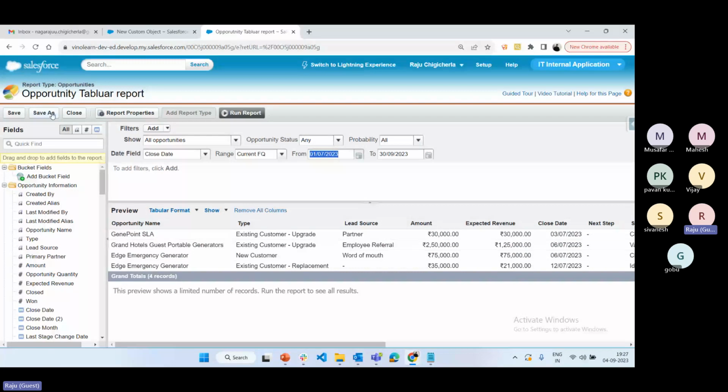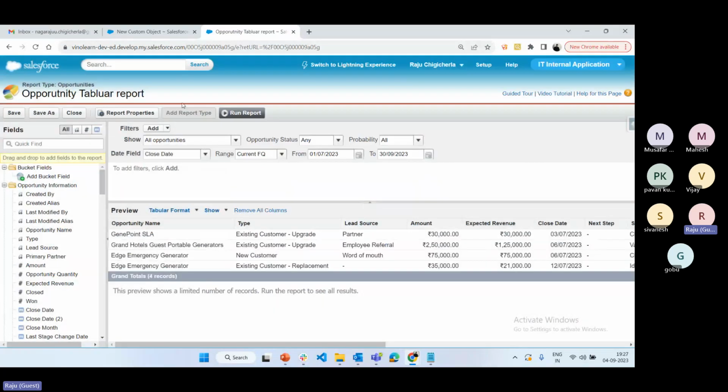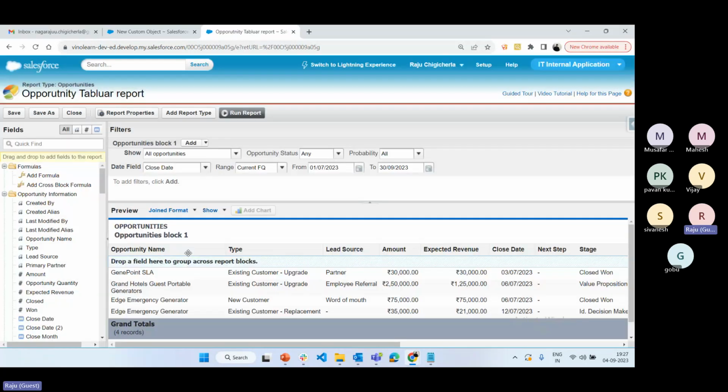Okay, this is one thing. And close means you can close the report builder. Report properties: do you want to change the folder or change the name of the report again? Then you can click on report properties. And add report type is nothing but, this button is available only for joint report. If you select the report type as a joint report, the add report type button is available, means you can club one report to another report in a single report. Okay, do you want to join two reports or more than two reports in a single report, then we can use add report type.